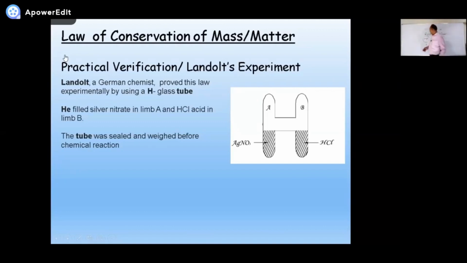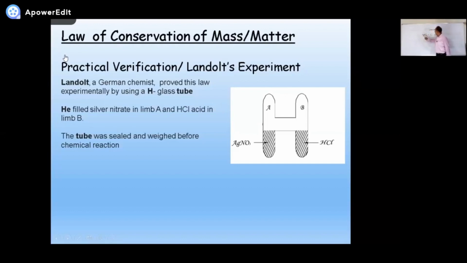Okay? AgNO3, silver nitrate, plus hydrochloric acid, HCl.